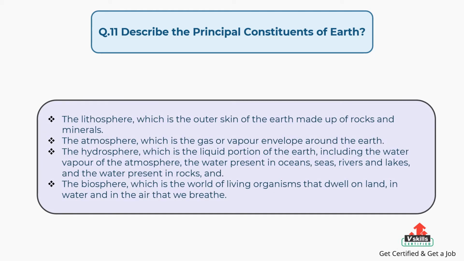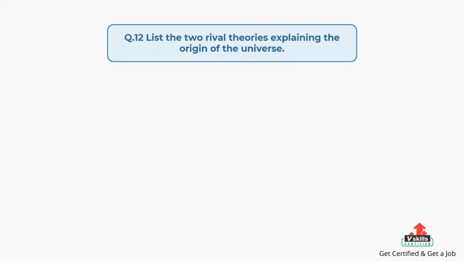The answer is, first, the lithosphere, which is the outer skin of the Earth, made up of rocks and minerals. Second, the atmosphere, which is the gas or vapor envelope around the Earth. Third, the hydrosphere, which is the liquid portion of the Earth, including the water vapor of the atmosphere, the water present in oceans, seas, rivers and lakes, and the water present in rocks. And fourth, the biosphere, which is the world of living organisms that dwell on land, in water and in the air that we breathe.